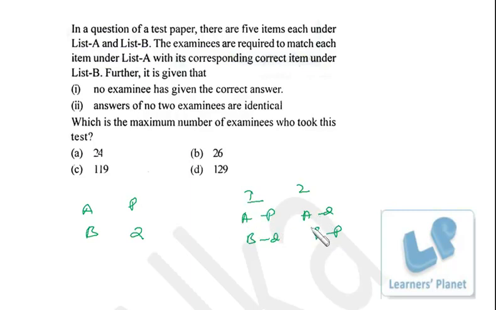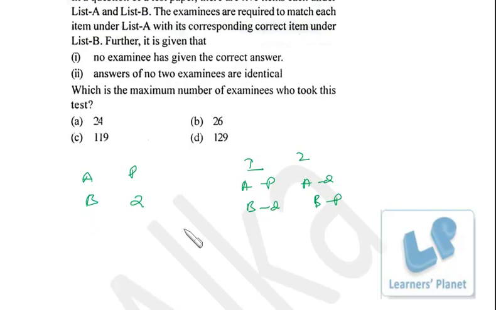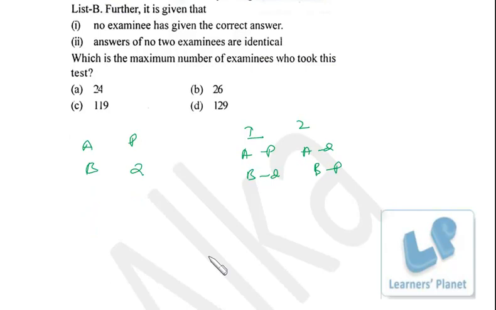So how many ways are there of matching? 2 ways, because none of them are giving identical answers. So we have 2 options. Similarly, if we talk about 3 questions, that is A, B, C and P, Q, R, 3 in list A, 3 in list B. Now the first student, suppose he makes AP, BQ and CR.